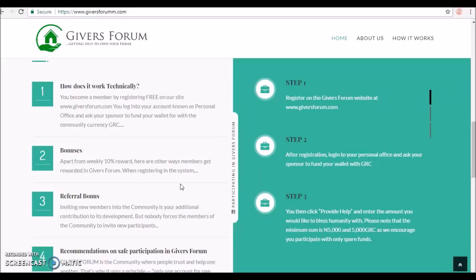So it is now left to the owner of the website to decide that, okay, I want to sell the token for, let's say, 1 naira is equal to 1 token. So that means that 20 naira will be equal to 20 tokens. That means 1,000 naira will be equal to 1,000 tokens of your website.